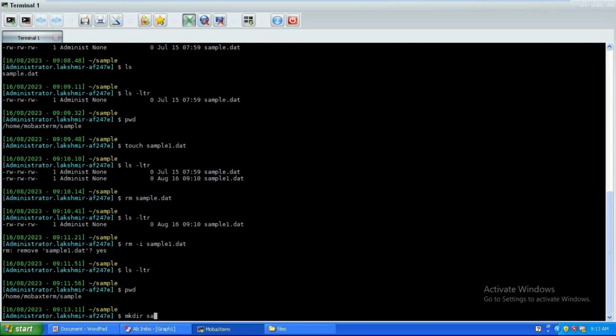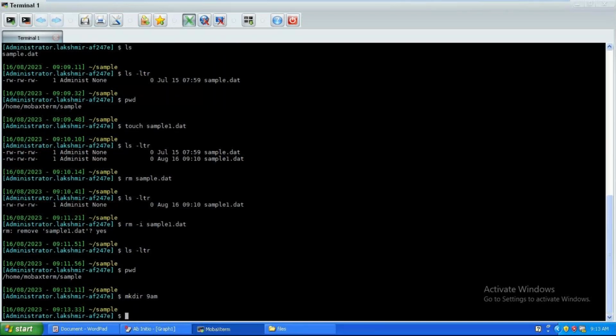mkdir 9am, right? For creation of a path, there are some standards. The starting letter should not be any special symbol, like exclamation or at the rate of, that is not supported. Starting with a numeric or alphabetic character is supported for making a directory, but not special characters. In Windows also, when you try to create a folder starting with a special character, it will not allow you. Same kind of thing here. Windows is a kind of Unix, its base version is from Unix only. Not any new thing.